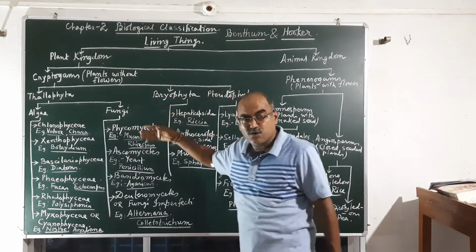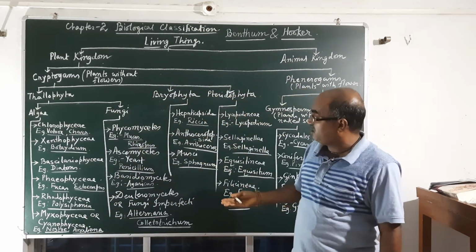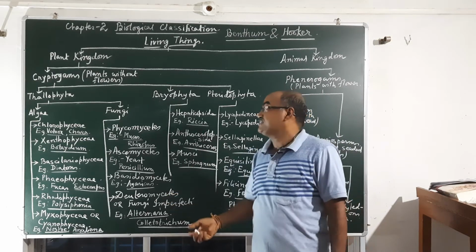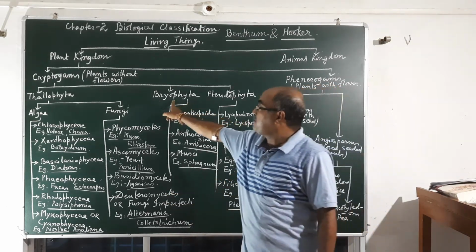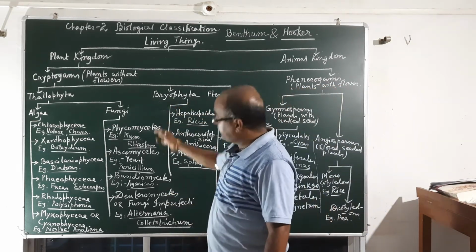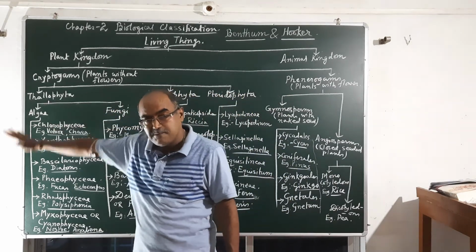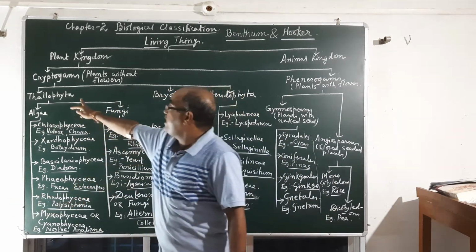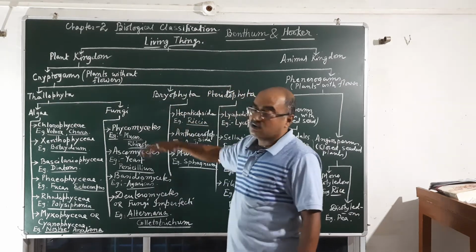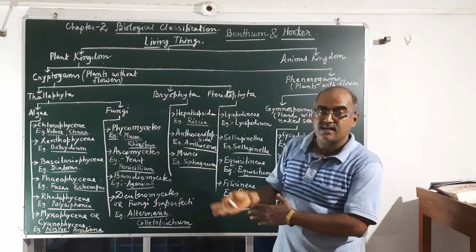Bryophyta are somewhat evolved or developed plants in the plant kingdom. Thallophyta is totally aquatic, and Bryophyta is in between aquatic and land.